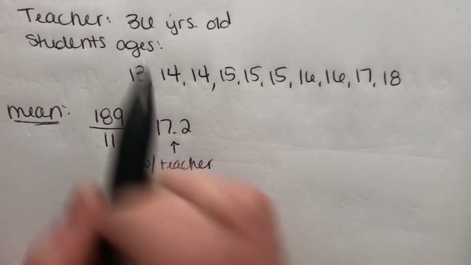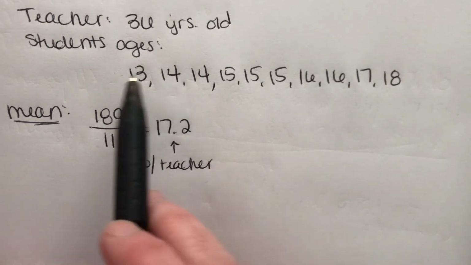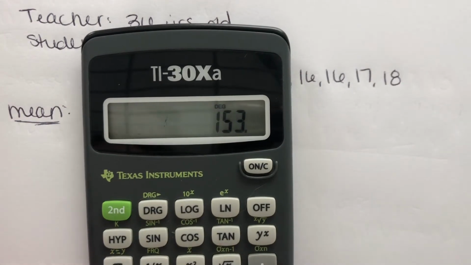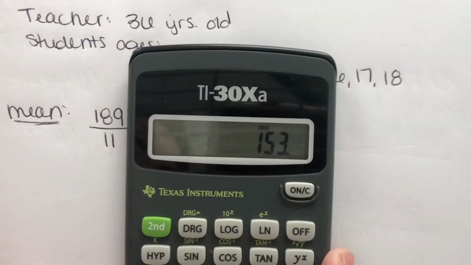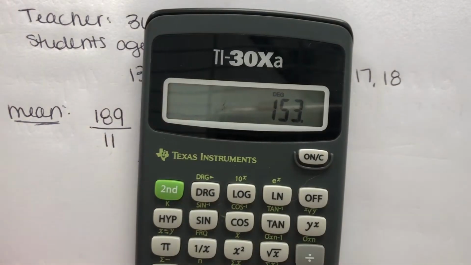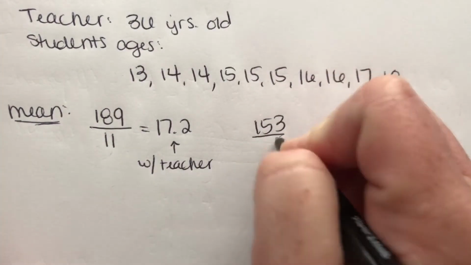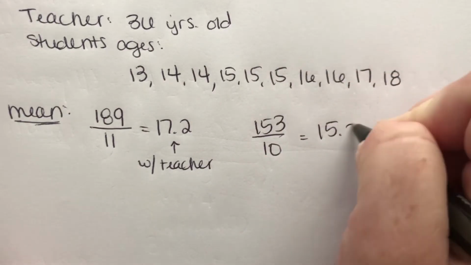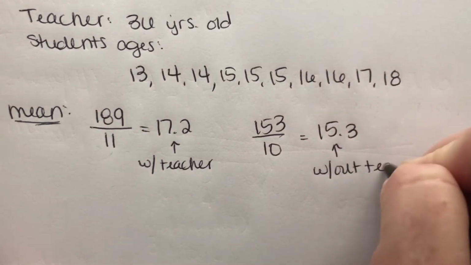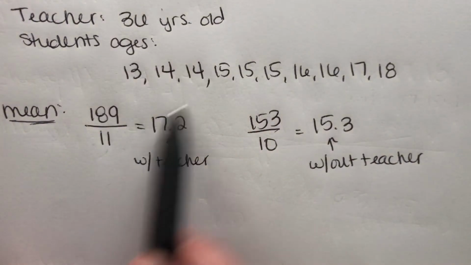If I don't include that big number, that teacher age, and I just find these guys, well, it's gonna be this amount minus that 36, right? So 189 minus 36. All of these are gonna add up to 153. There's only 10 of these, so 153 divided by 10 gives me about 15.3, and that's without the teacher. Okay, so we can see how the average changes.